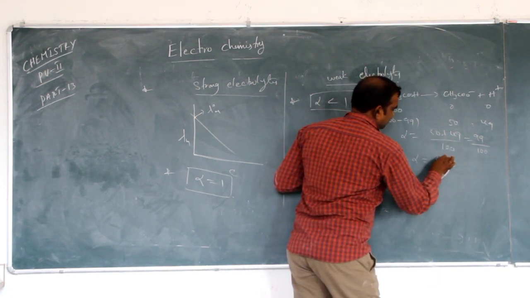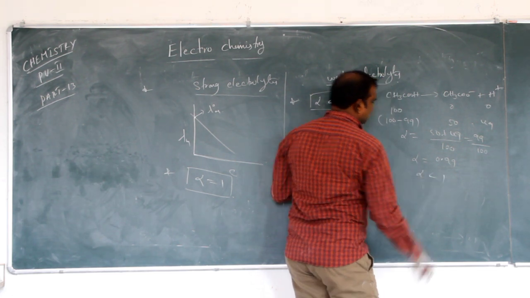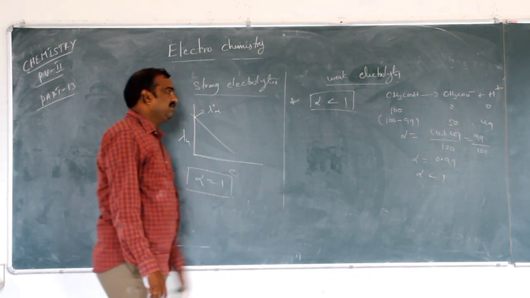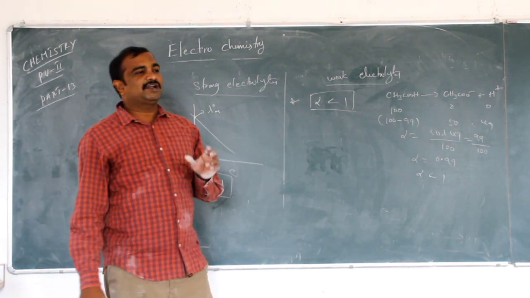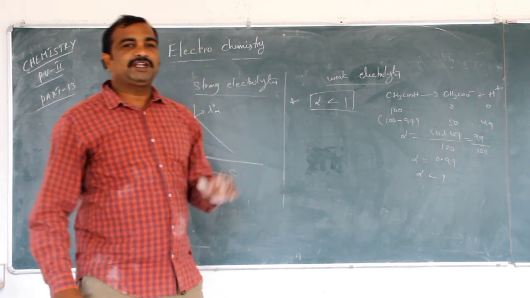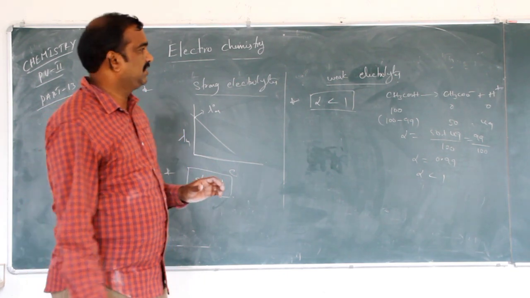0.99. That means alpha is less than 1. So for weak electrolytes, alpha is less than 1. Why? Because dissociation does not take place completely.